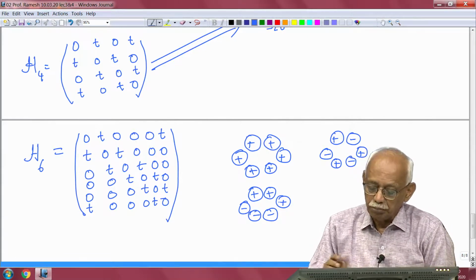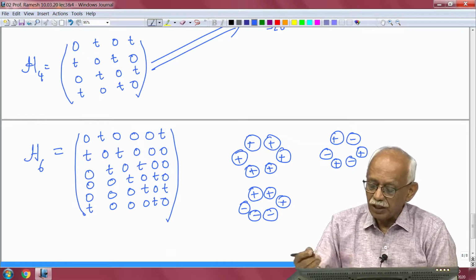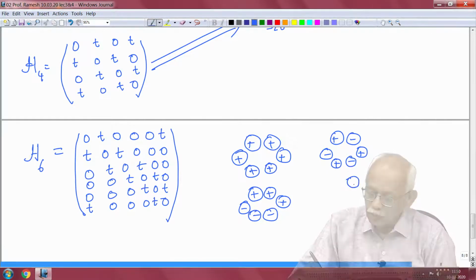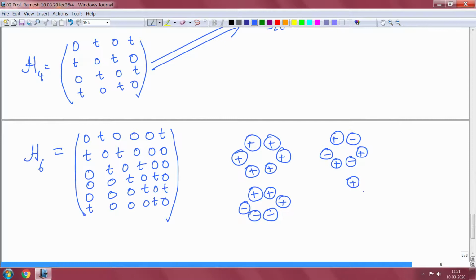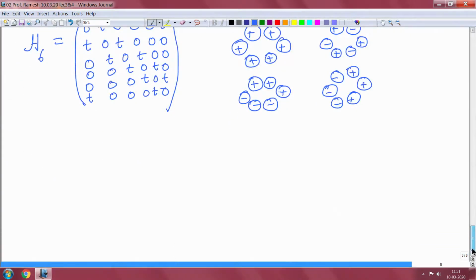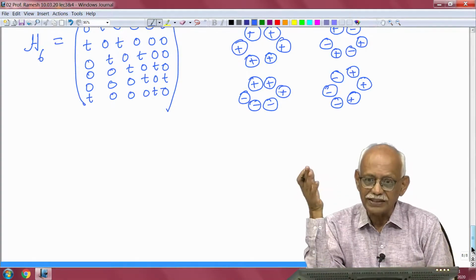So, there will be another state which is degenerate with that, and that will correspond to this one, plus plus plus minus minus minus, and so forth. Okay. You will also have 2 other states, the wave functions for which I do not write down, but you can write them down after you follow the next lecture.